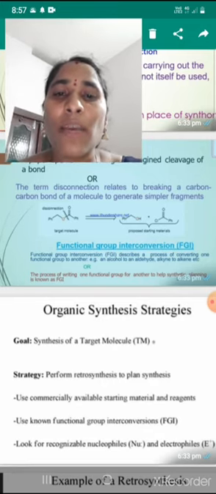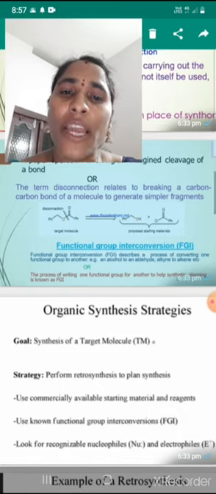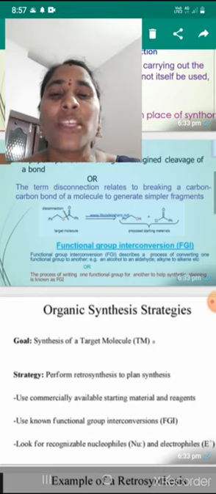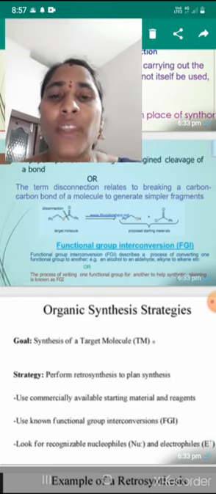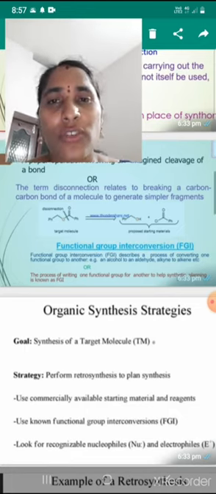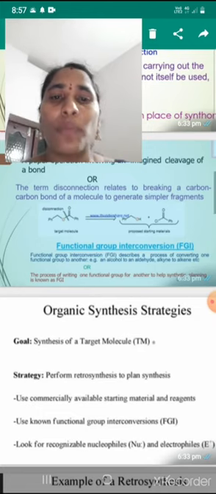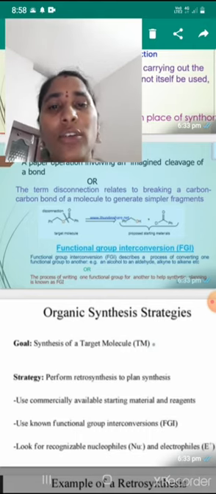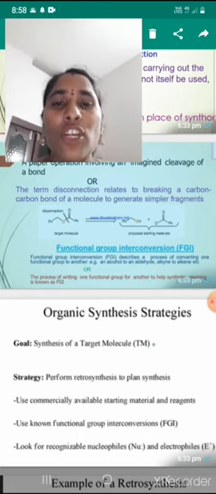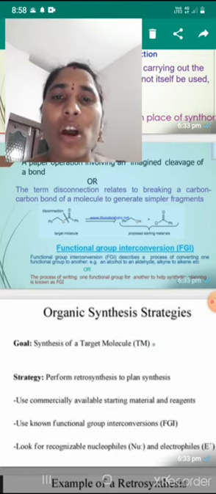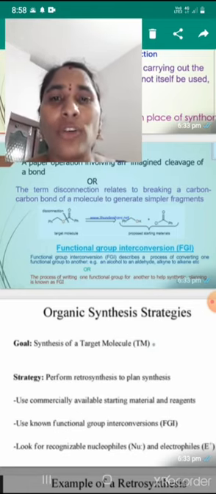For example, an alcohol to an aldehyde: one functional group, alcohol, is converted into another functional group, aldehyde. So functional group interconversion means one functional group is converted into another functional group. Another example is alkyne to alkene. One functional group, alkyne, is converted into another functional group, alkene.